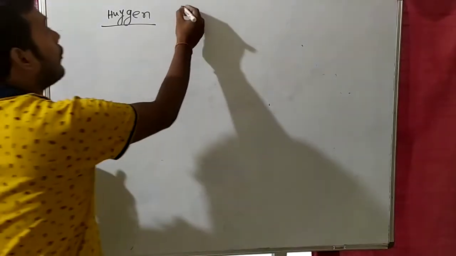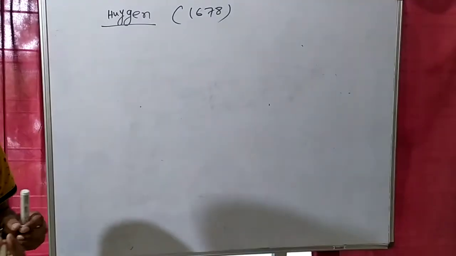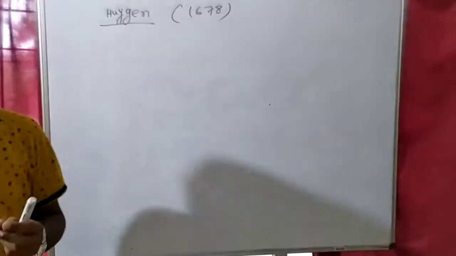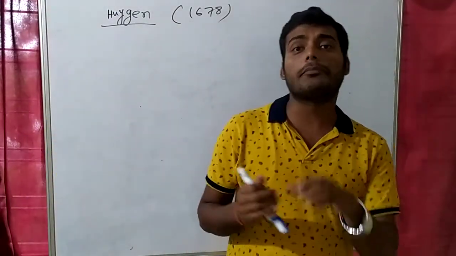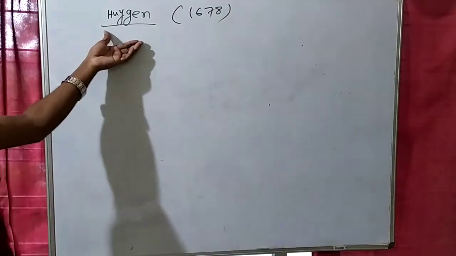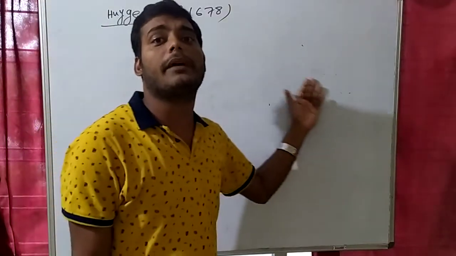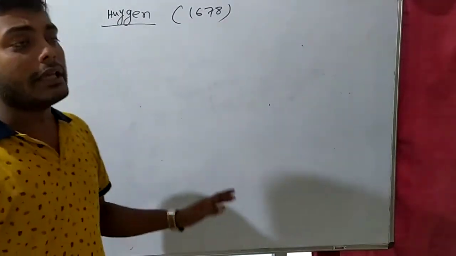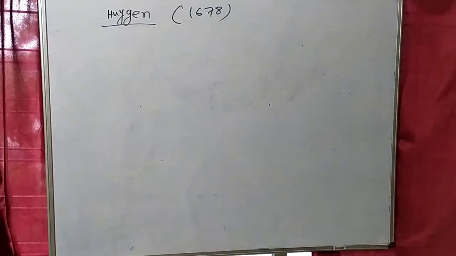In 1678, he proposed that light is a wave. Earlier people believed that light is a particle, moving in a straight line. But in 1678, he was the first one, and we will understand Huygens principle also. Huygens principle is very important from both points of view. They will ask you to write Huygens principle. We will understand that one.